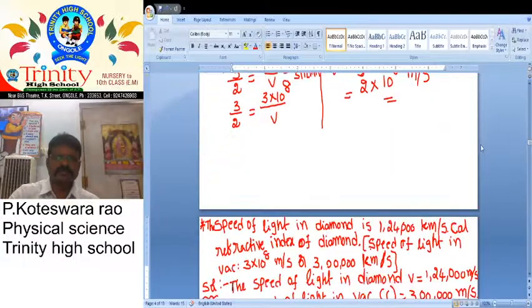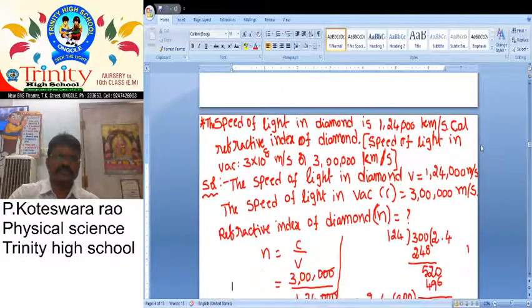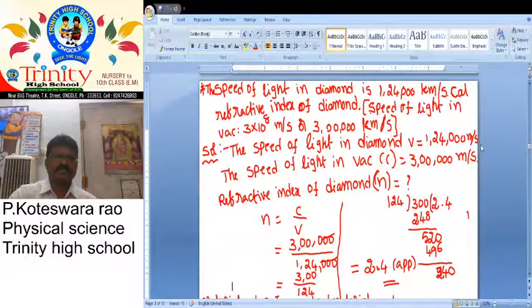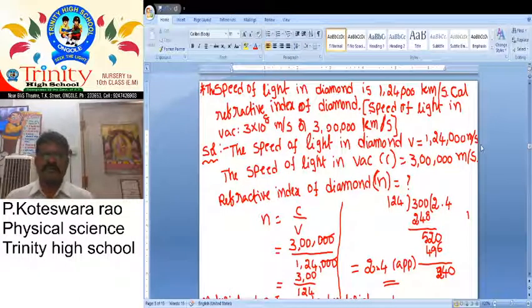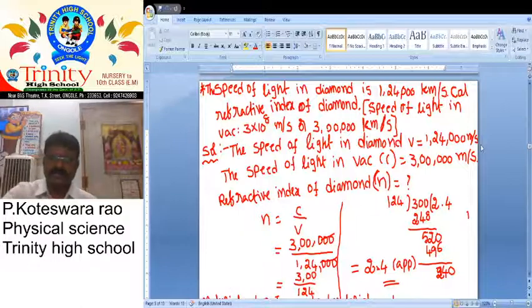So this is one problem, and we already discussed one more problem. What is that? Speed of light in diamond is 1,24,000 km by second. Calculate the refractive index of diamond. Speed of light in vacuum we already took as 3 into 10 power 8 meter by second, or 3 lakh km by second. So solution: the speed of light in diamond is 1,24,000 kilometer by second.